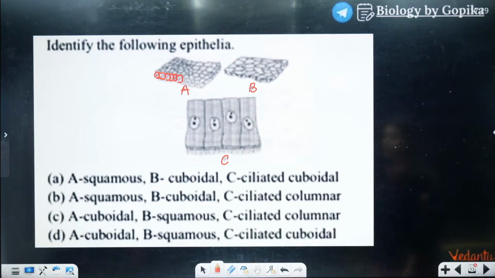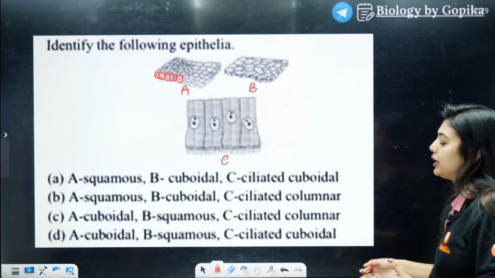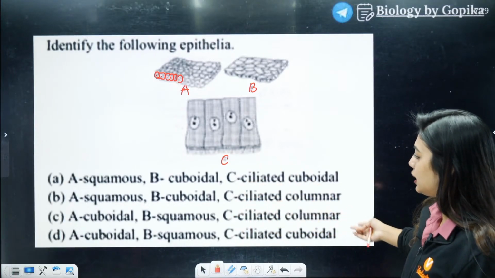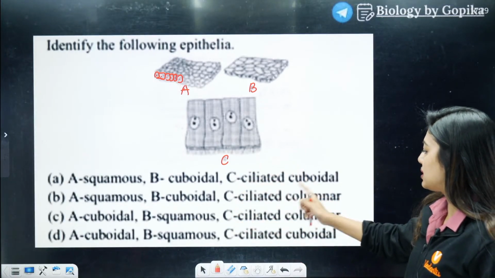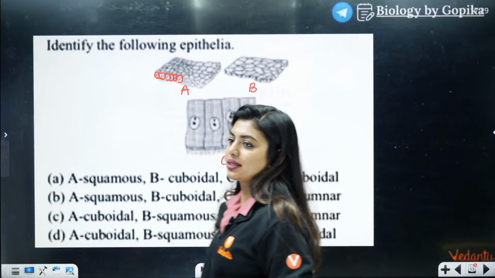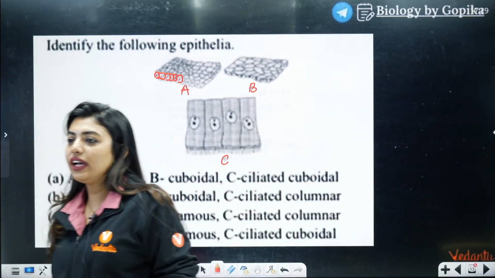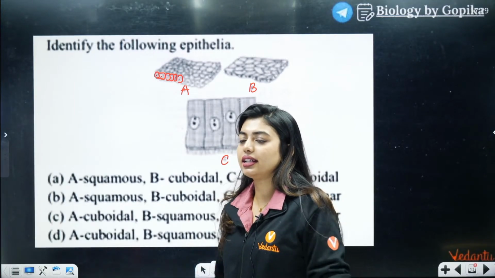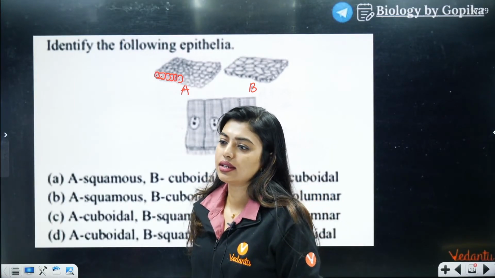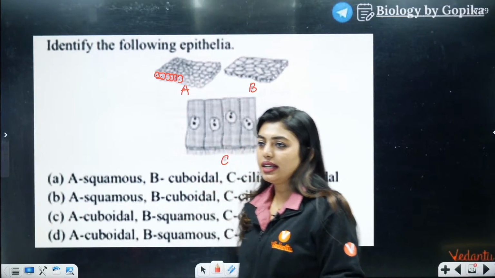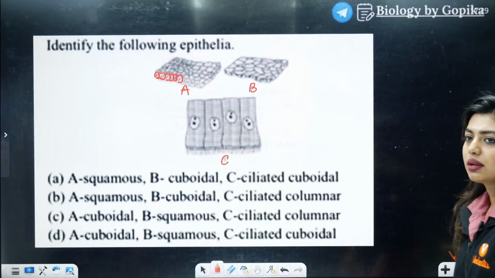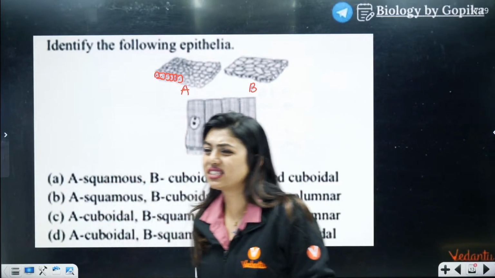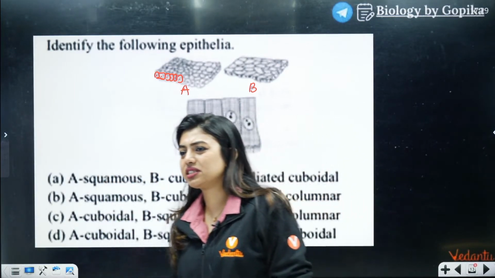Squamous, cuboidal, ciliated columnar; cuboidal, squamous, ciliated columnar. Okay. Yes. Correct, correct, Sana. Yes, students. Come on, answer faster. Yes, exactly. I know. Very disappointing.